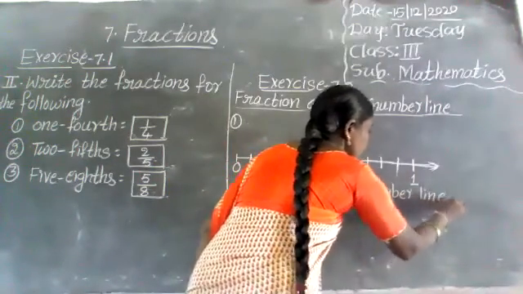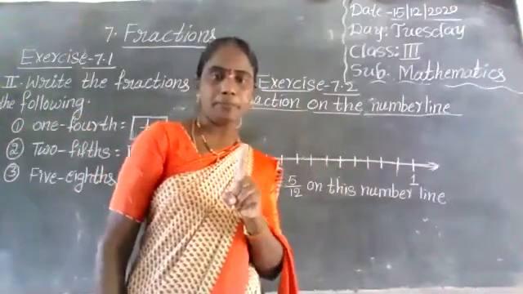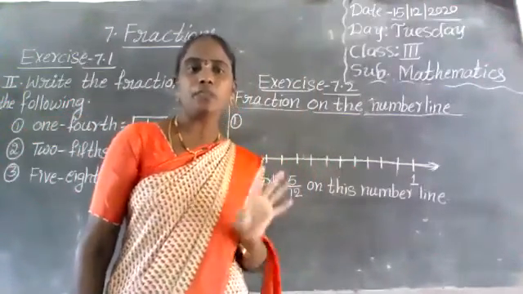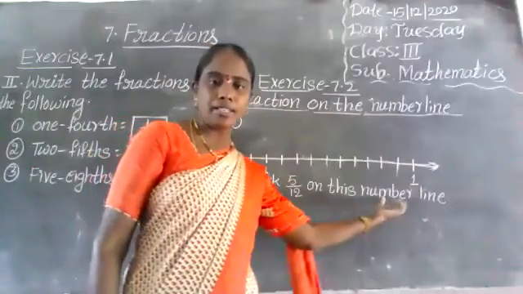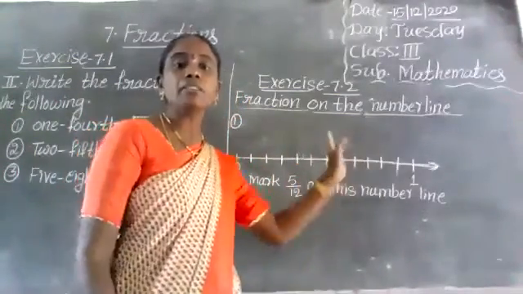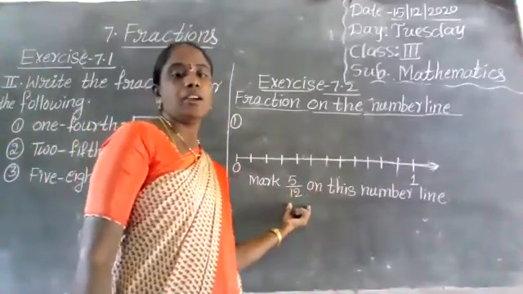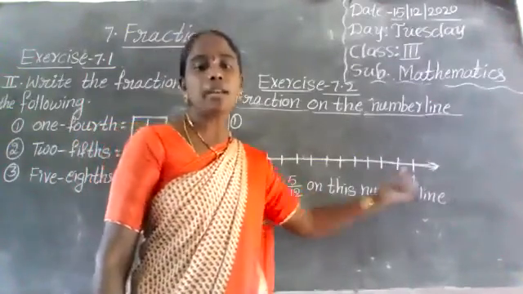Yes, 5 by 12. Listen carefully, children, all of you. Here is one number line. On the number line, 12 equal parts are there. So we have to mark 5 by 12 on this number line.